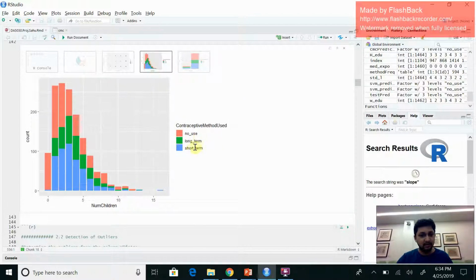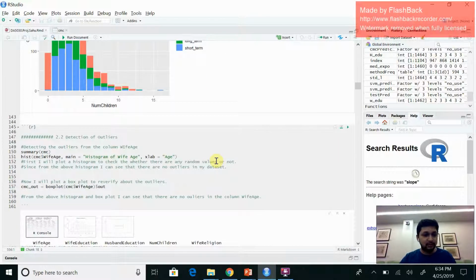And this is the bar plot for contraceptive method used between the number of children and count. For example, the red shows that women have not used the method, green shows they have used it for the long term, and the blue shows that they have used it for the short term, and this shows the number of children the women have.